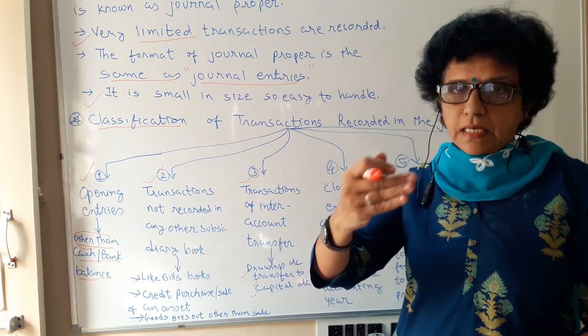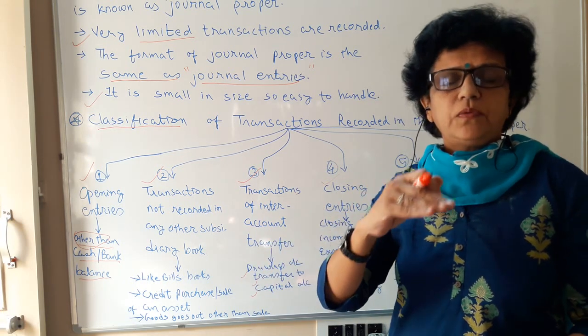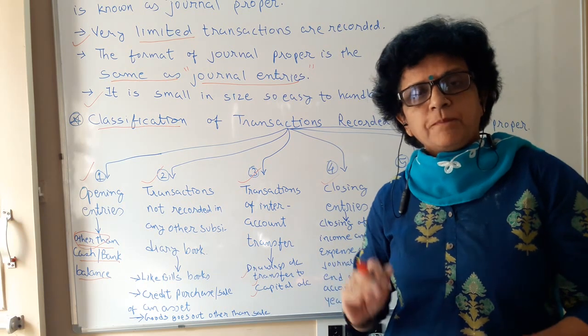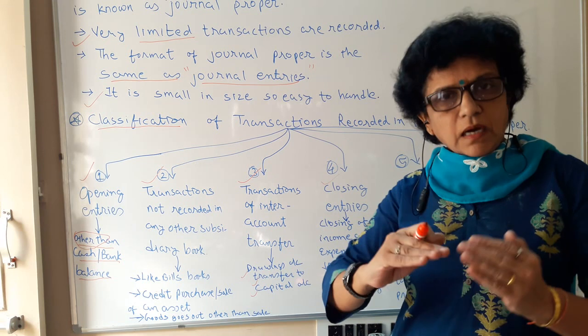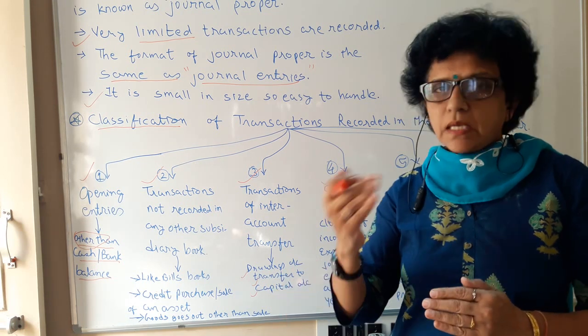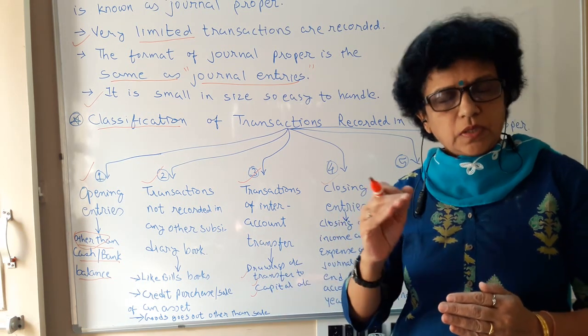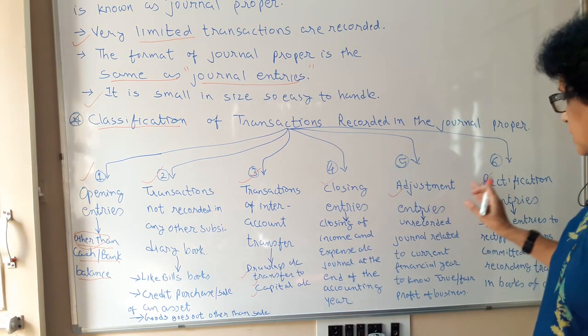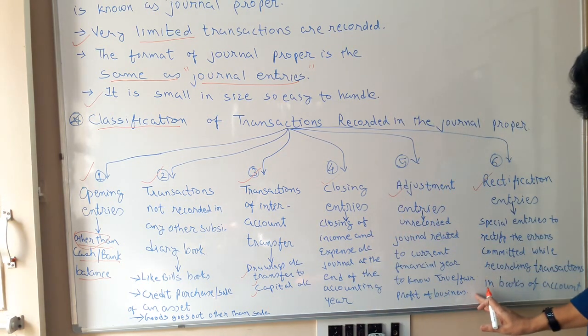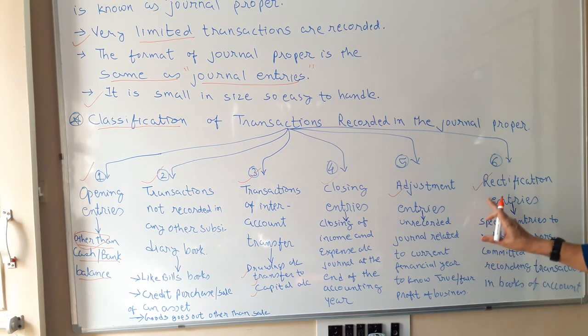You have to nullify the wrong effect and give the correct effect. So rectification entry means undo what you have done wrong and do what is correct, what is to be done. With that principle, we are supposed to write the rectification journal entry. So those entries are also to be entered in our journal proper.